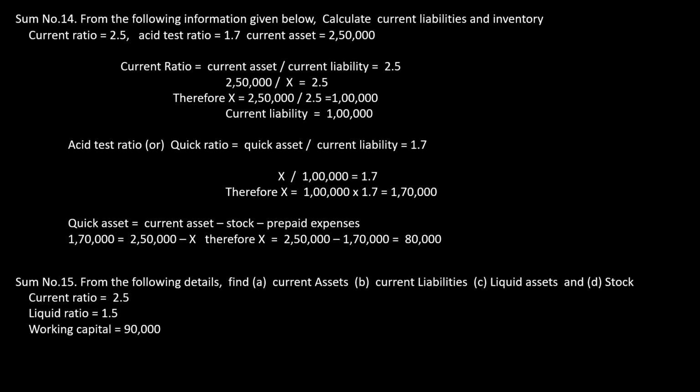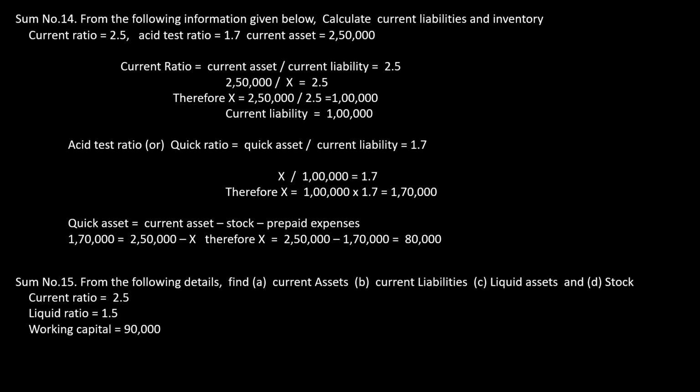Now sum number 14. From the following information given below, calculate the current liability and inventory. Inventory is nothing but my closing stock. To start with, the current ratio is given as 2.5. My acid test ratio, which is the liquid ratio, is 1.7. The current asset is given as 250. Now the problem asks us to find the current liability and inventory.